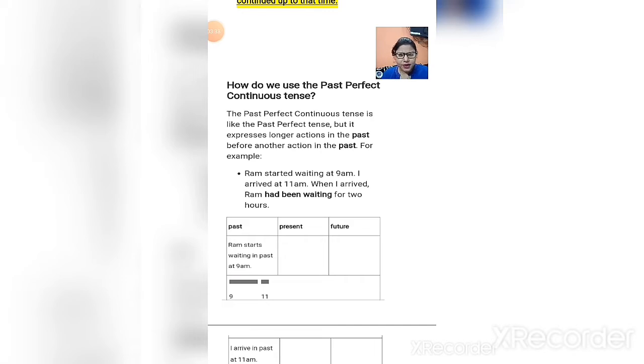How do we use the past perfect continuous tense? The past perfect continuous tense is like past perfect tense, but it expresses longer actions in the past before another action in the past. As I explained, it expresses a longer action, which is not what past perfect tense talks about. For example, we can understand.